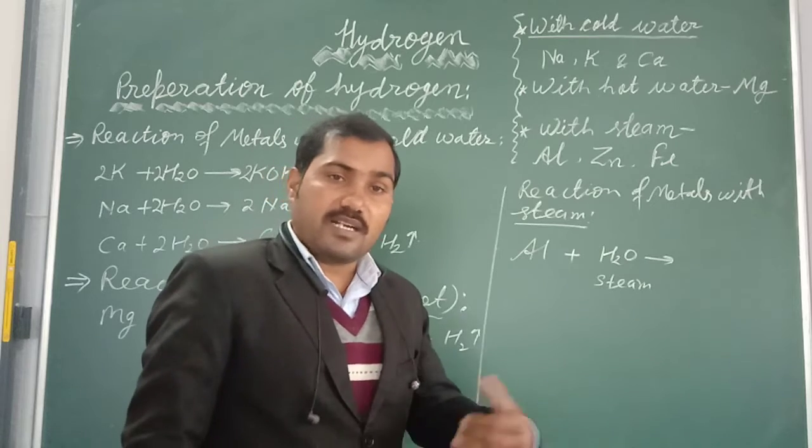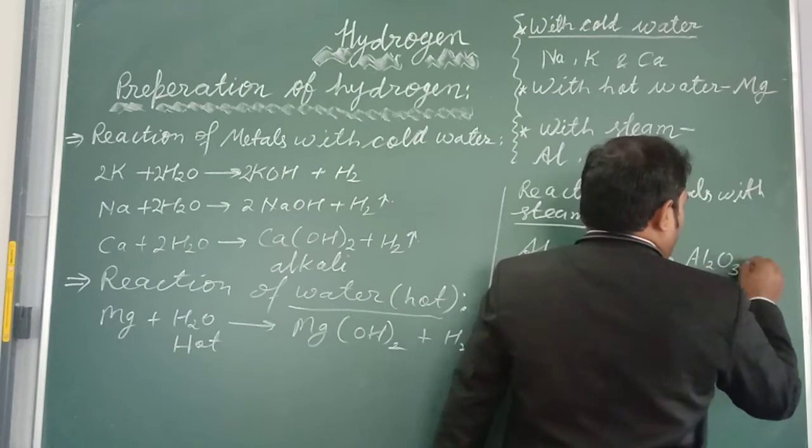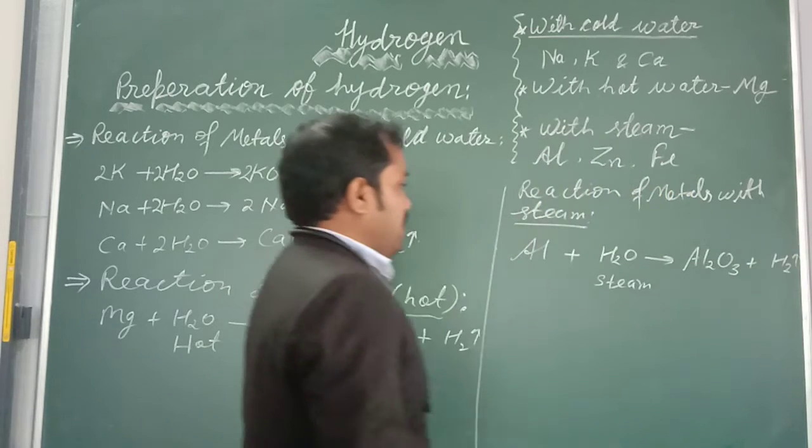It will form the oxide of the metal, Al2O3, plus hydrogen. Hydrogen gas will be prepared during the process.